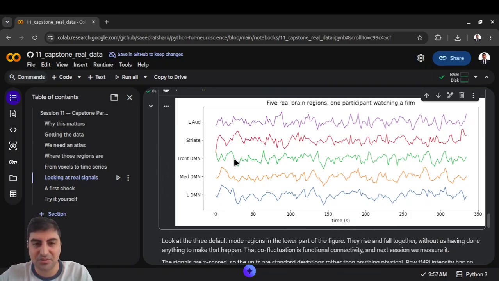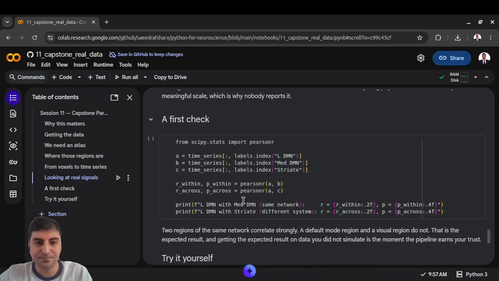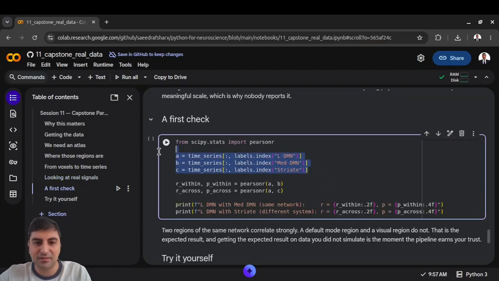Okay, now that we have observed something just by looking at the piece of the data that we have actually acquired, let's put a number on it. So, two regions from the same network and one from a completely different one. The reason is that we are taking the third one, from a completely different brain network, as a control.